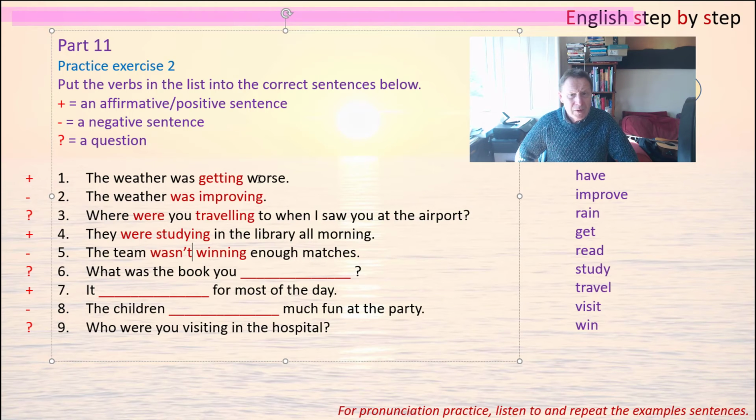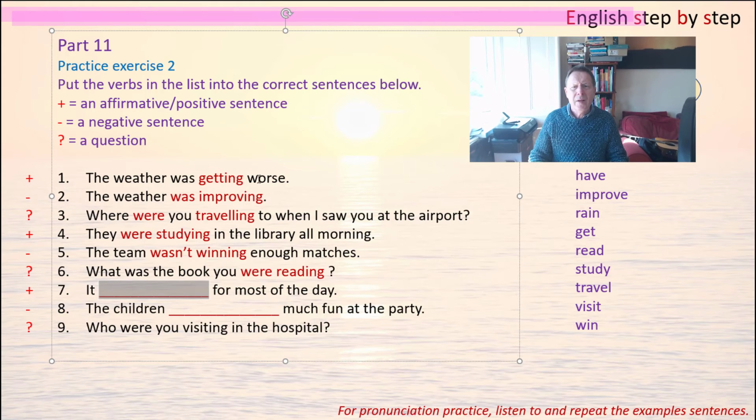Now the next one is a question, and it's about a book. So the logical verb is read. And then the subject is you, so it's you were. And then read becomes reading to make the present participle.